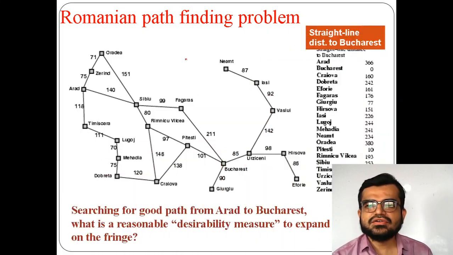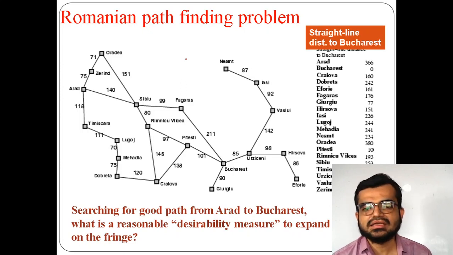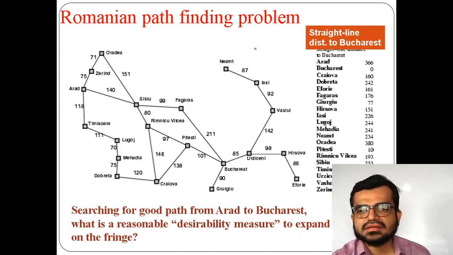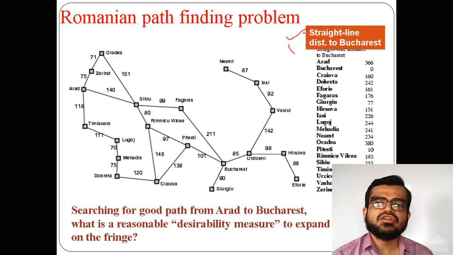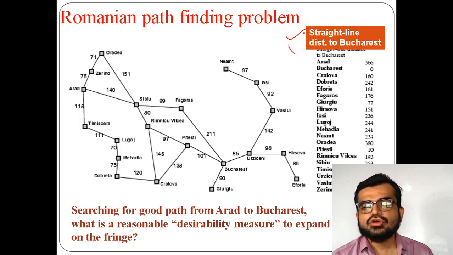So now for example, in this path there are some distances which have been given already here. If you see this one, this is your aerial distance, straight line distance to Bucharest. Here the straight line distance has been given.